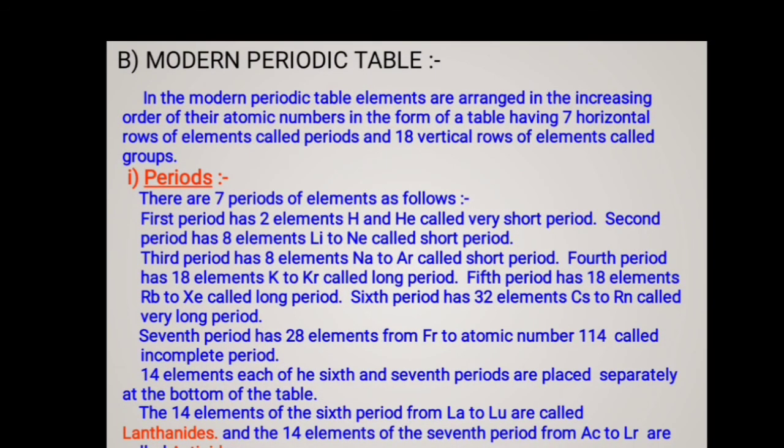So the modern periodic table consists of 7 periods of elements. First period has 2 elements, second period 8 elements, third period 8 elements, fourth period 18 elements, fifth period 18 elements, sixth period 32 elements, seventh period 32 elements, consisting of the newly discovered elements. The lanthanoids consist of 14 elements from lanthanum to lutetium, and the actinoids consist of 14 elements from actinium to lawrencium.